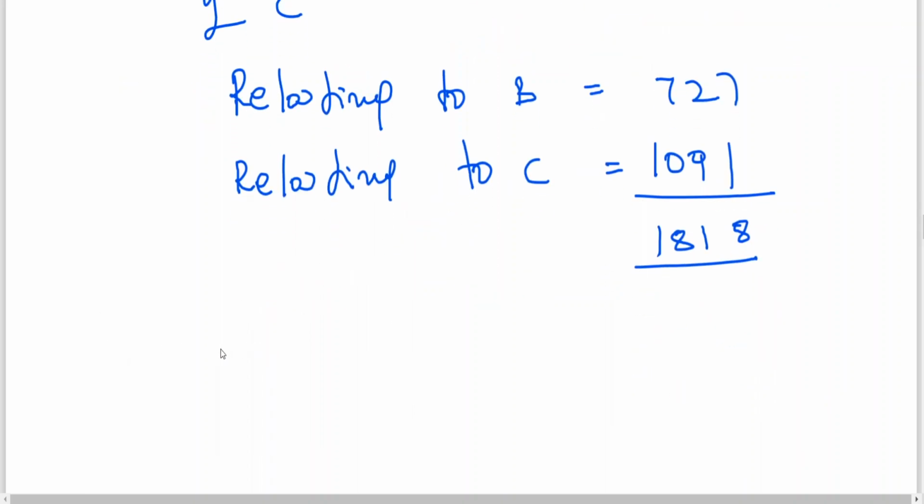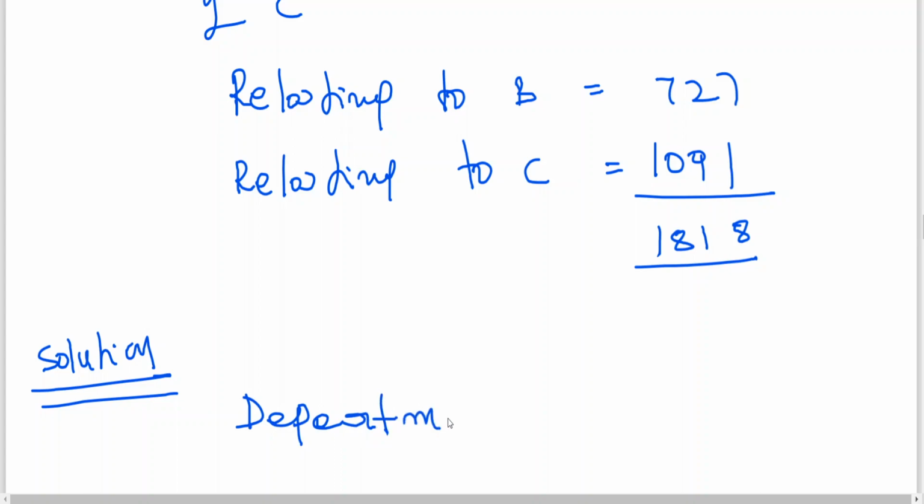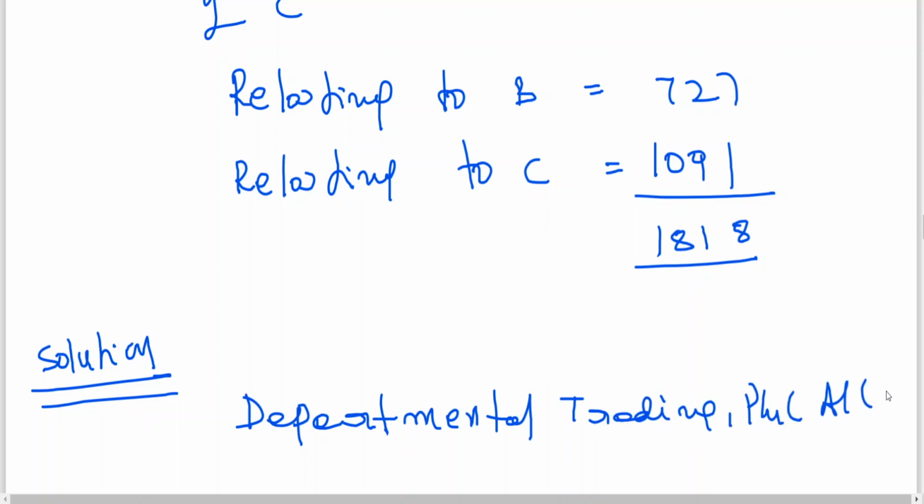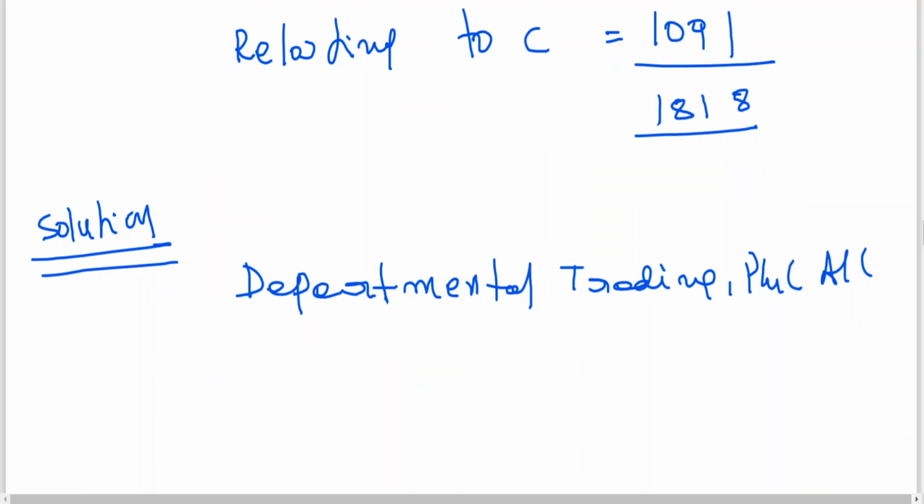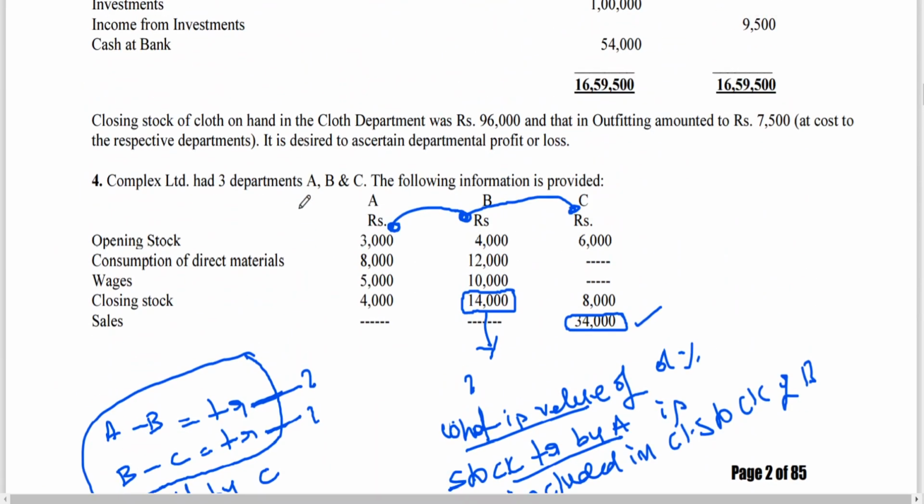Only the allocation of expense we can give as a note after getting the GP ratio. So now the solution. Departmental trading and P&L account. Where it is given, you have to write; where it is not given, leave it.